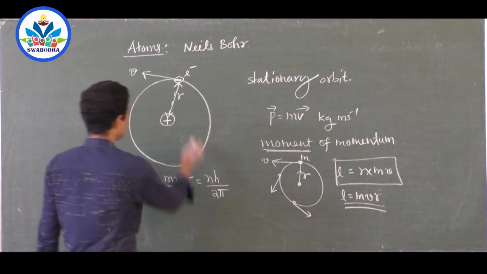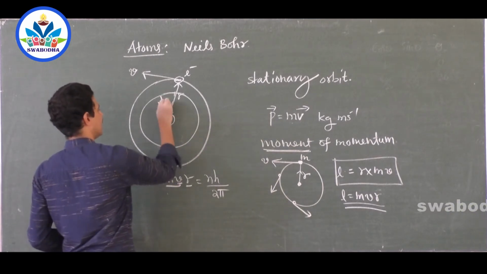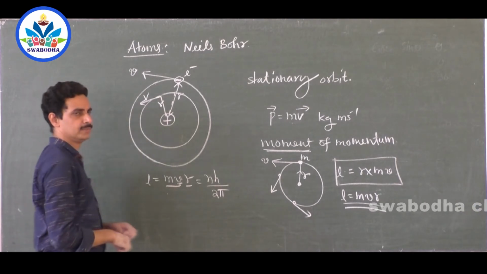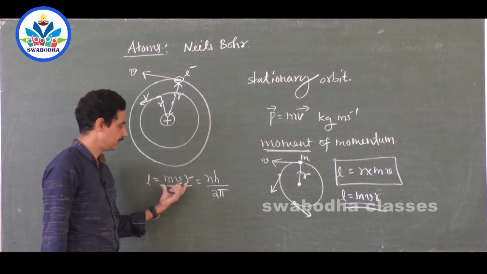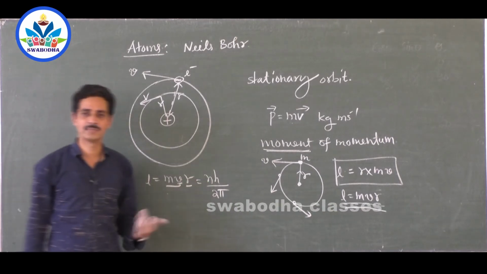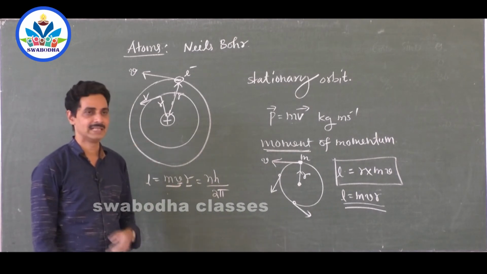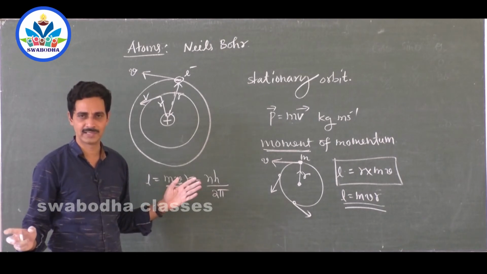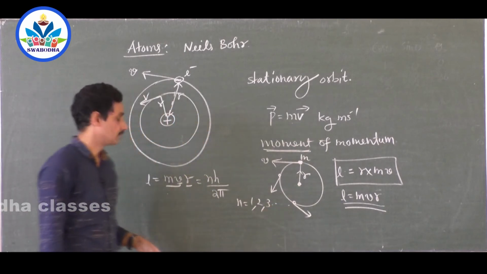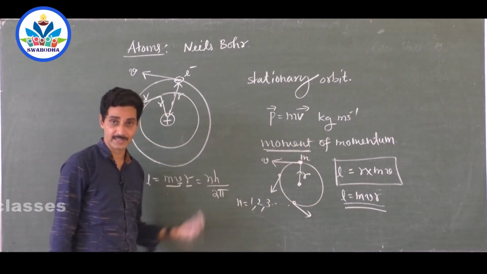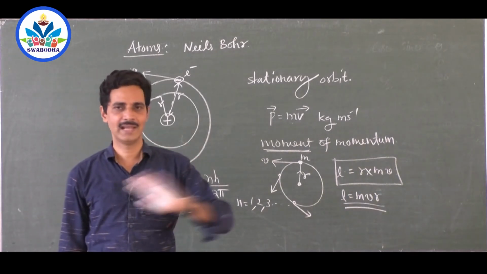Sir, can I have an orbit for the electron here? I would like an electron to travel in this path, sir. Calculate r. Calculate the speed with which it has to be moving. Substitute the mass, substitute the velocity, substitute the r value, calculate the angular momentum. Sir, it is neither equal to 1h by 2 pi, nor 2h by 2 pi, not even 3h by 2 pi. It is not equal to any nh by 2 pi, sir. n ranging from 1, 2, 3, whole numbers, integers. Sir, it is equal to 0.3h by 2 pi, sir. Not possible. You can't have an orbit there.